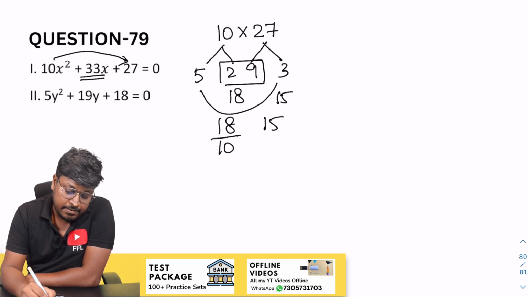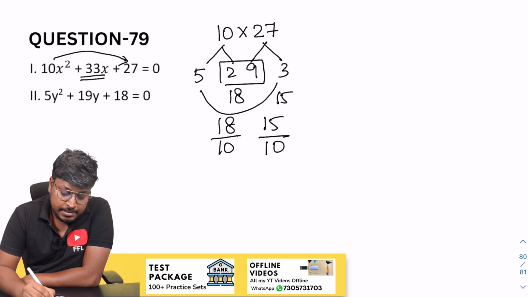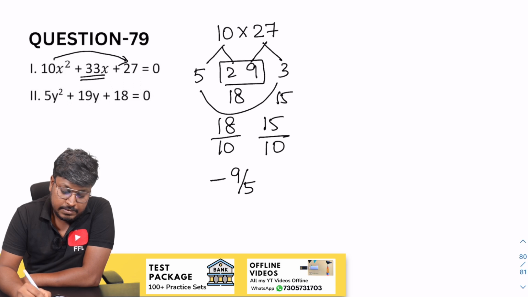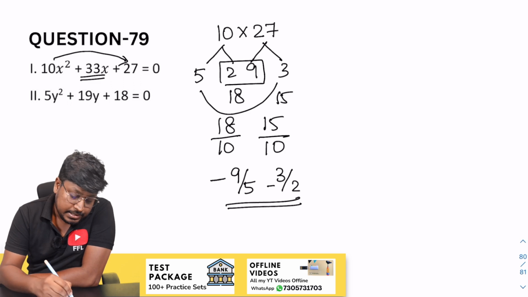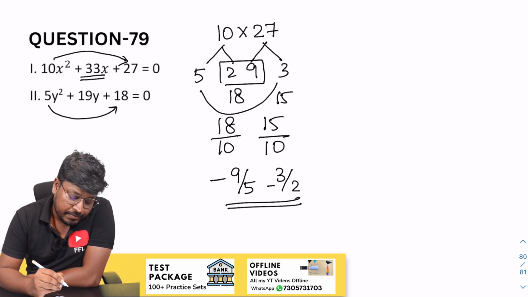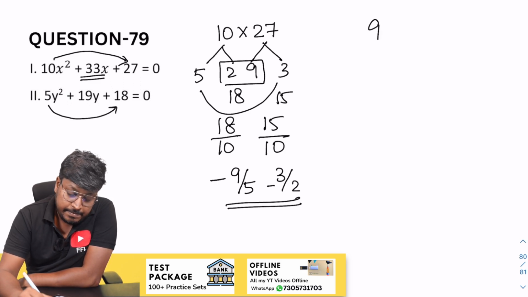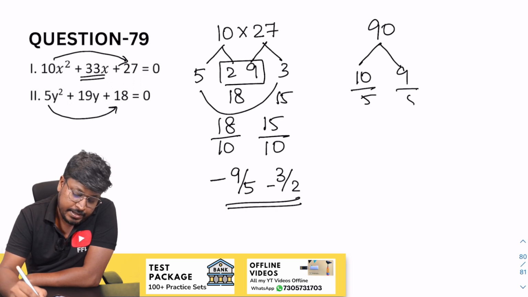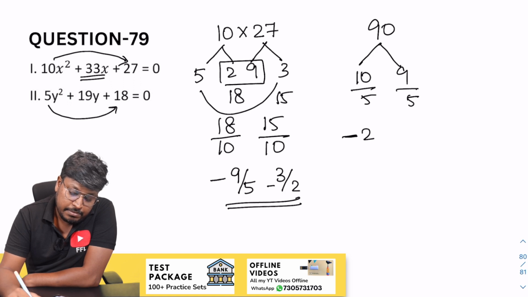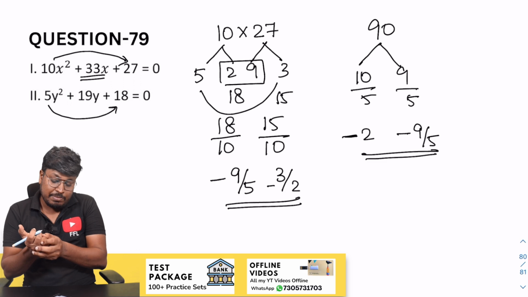So divide by 10, divide by 10. While writing, minus 9 by 5. So 3 by 2, minus 3 by 2, which are the factors of x. Similarly the factors of y: 5 times 9 is 45, so again 10 and 9, divide by 5, divide by 5. So minus 2, minus 9 by 5. So the factors of y will be minus 2, minus 9 by 5.